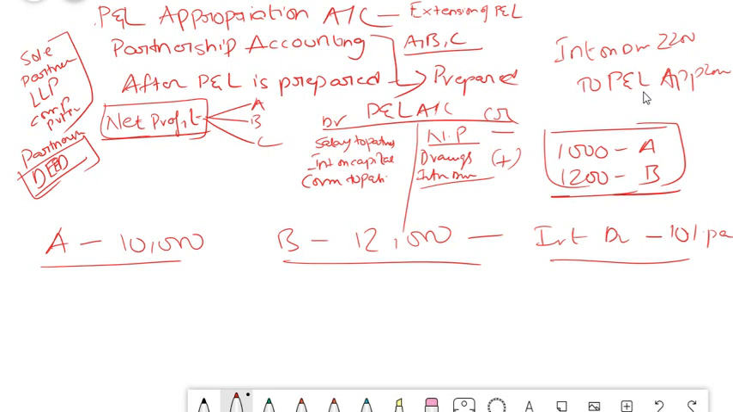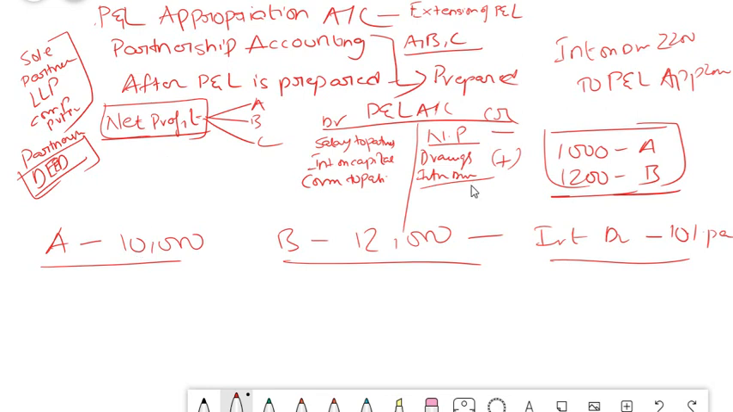Now you may have a question: if interest on drawings is an income, why are we debiting it? Because it is a nominal account, we have to credit it. Yes, absolutely, it is a nominal account, we have to credit it. That is what we are doing here. We are crediting it to the P&L account. But before this, generally one more entry happens.